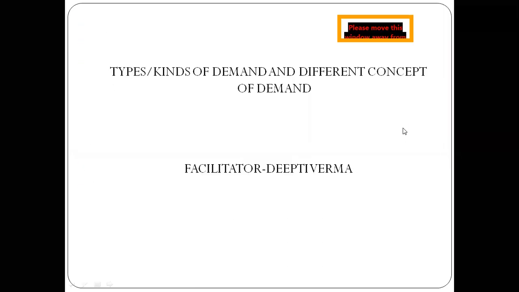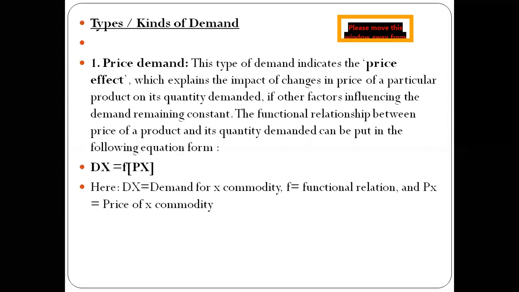So hello everyone. Today we are going to study what are the different types and kinds of demand and what are the different concepts of demand. So the first type of demand is the price demand, and this type of demand indicates the price and effect relationship. That is, it explains the impact of changes in price of a particular product on the quantity demanded, and the other things remain constant.